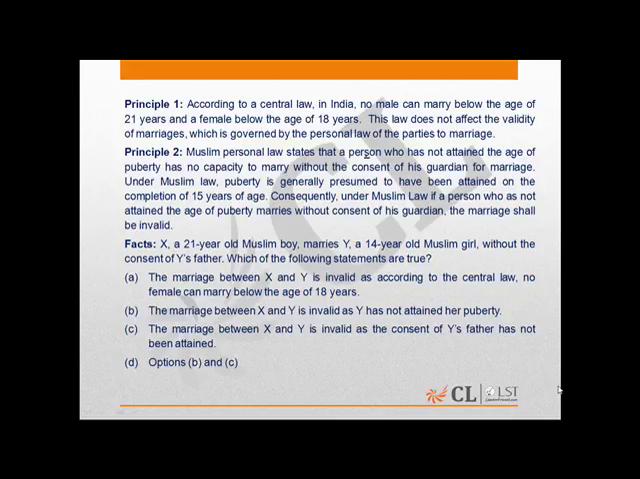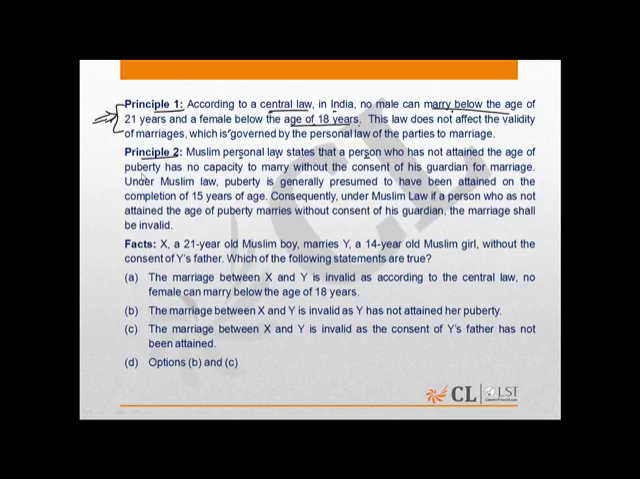In this question, Principle 1 explains to us that according to a central law in India, no male can marry below the age of 21 years and a female below the age of 18 years. That is, Principle 1 establishes the age of male and female for marrying within the territory of India. Now, further, Principle 2 explains that Muslim personal laws state that a person who has not attained the age